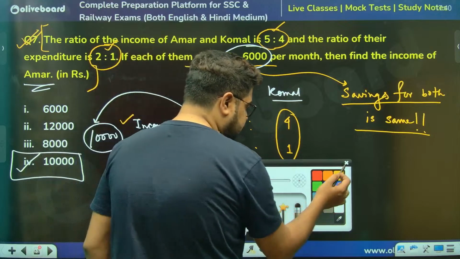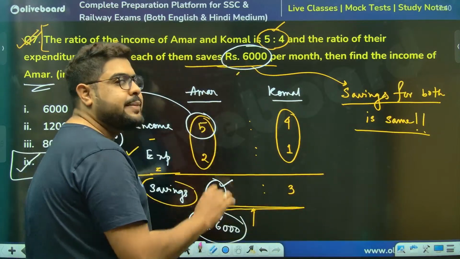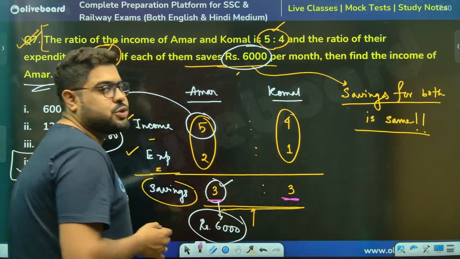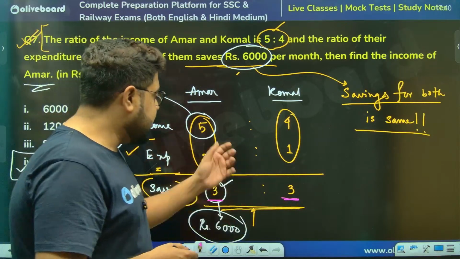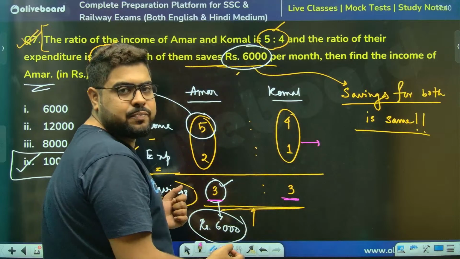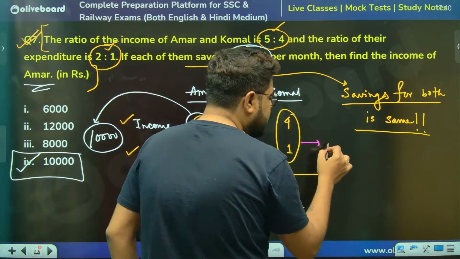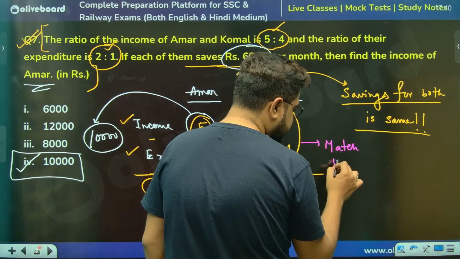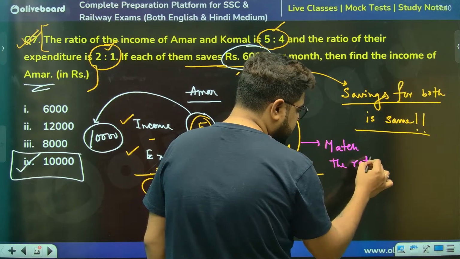So please understand what I was trying to say. Not every time the question might be this simple. You are subtracting and getting this 1:1 ratio, 3:3 ratio. Sometimes if these two are not matching, then in that case, what do you do? You might need to match the ratios. How, sir?